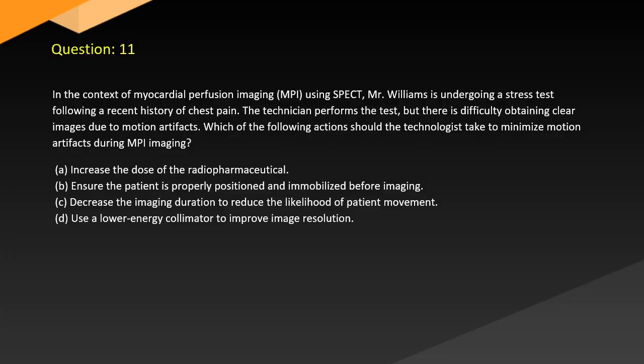Question 11. In the context of myocardial perfusion imaging using SPECT, Mr. Williams is undergoing a stress test following a recent history of chest pain. The technician performs the test, but there is difficulty obtaining clear images due to motion artifacts. Which of the following actions should the technologist take to minimize motion artifacts during MPI imaging? A. Increase the dose of the radiopharmaceutical. B. Ensure the patient is properly positioned and immobilized before imaging. C. Decrease the imaging duration to reduce the likelihood of patient movement. D. Use a lower energy collimator to improve image resolution.